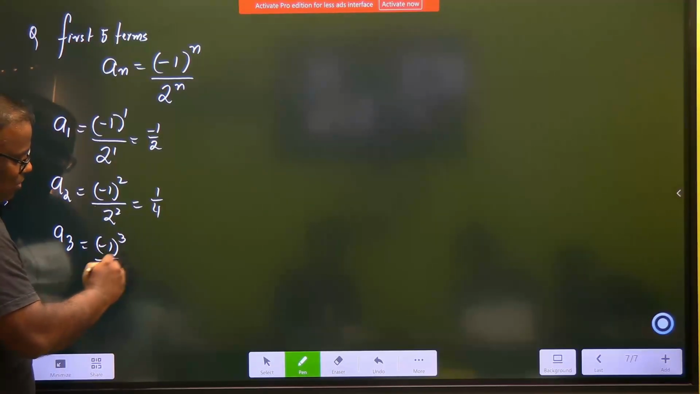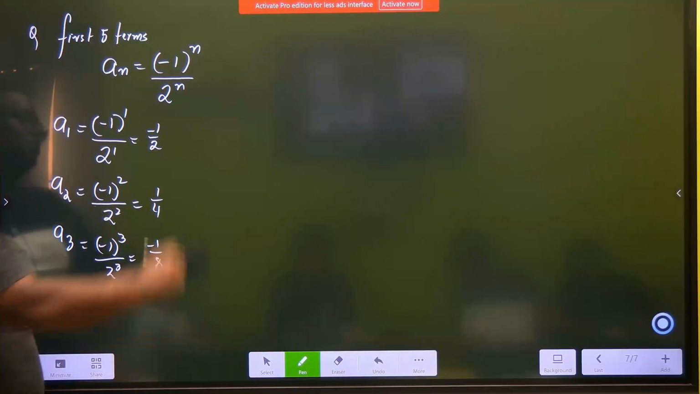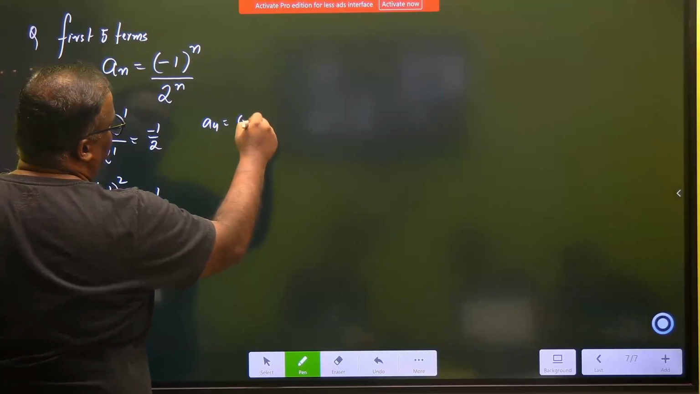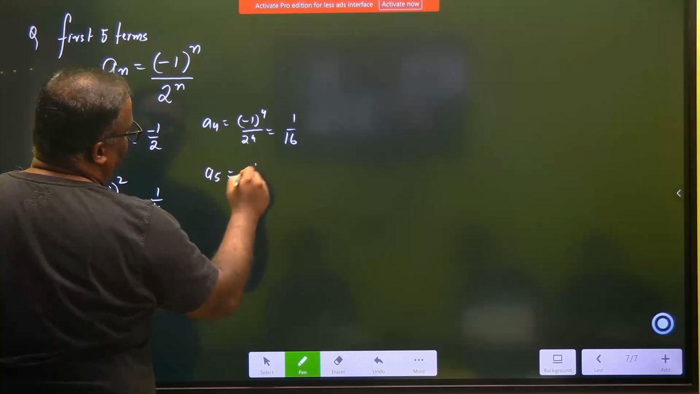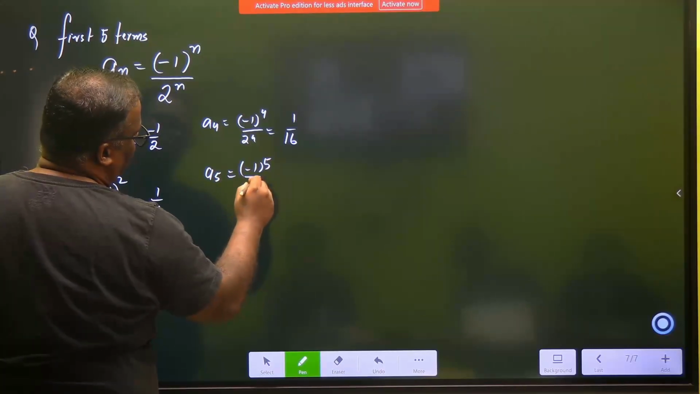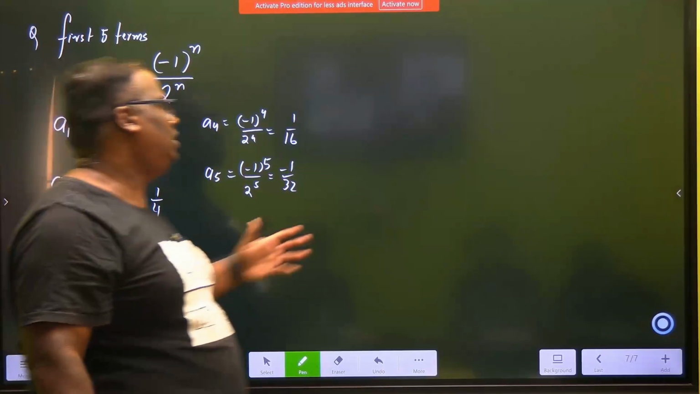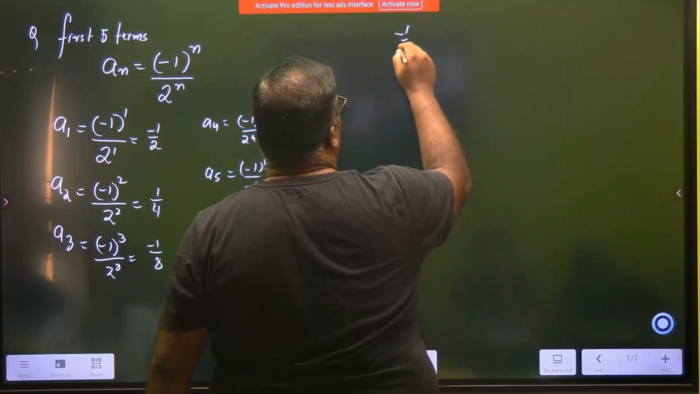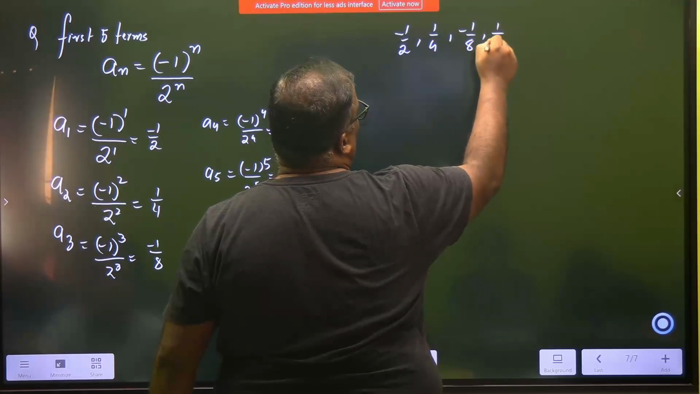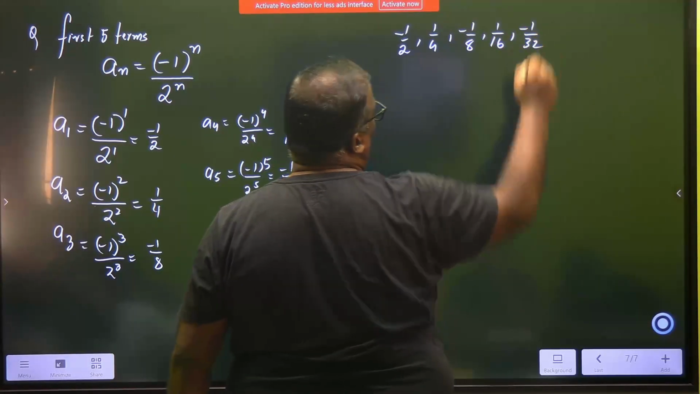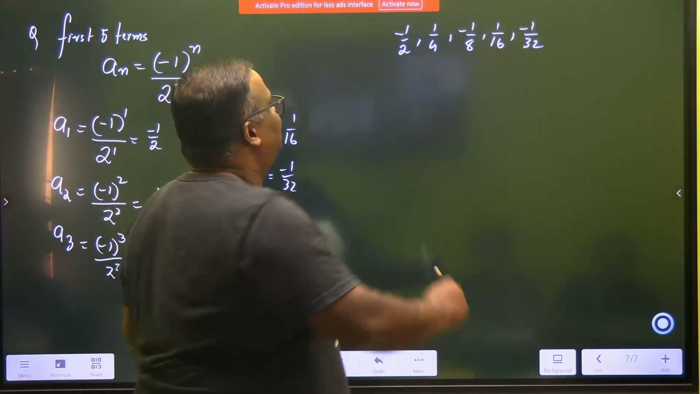Minus 1 to the power 3, 2 to the power 3. So it is equal to how much? Minus 1 by 8. For 4: minus 1 to the power 4, 2 to the power 4, 1 by 16. For 5: minus 1 to the power 5, 2 to the power 5, which is equal to minus 1 by 32. Now see, you can actually write it like this. The sequence is minus 1 by 2, 1 by 4, minus 1 by 8, 1 by 16, minus 1 by 32. It goes on. But you know how to write it in a stylish way so that you can decode the pattern.